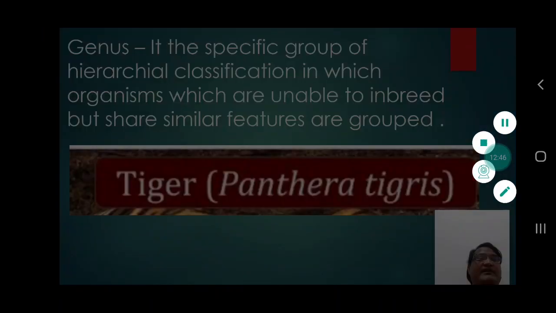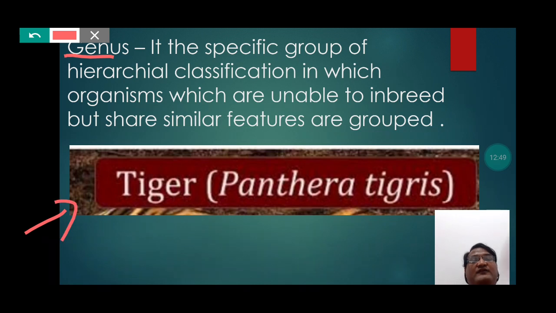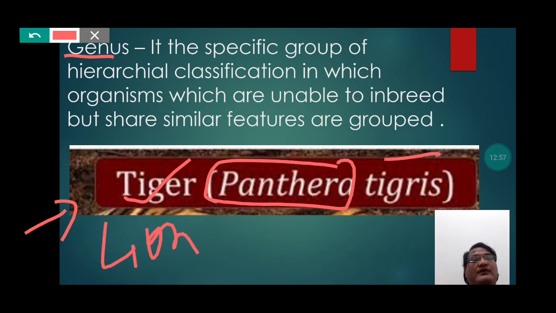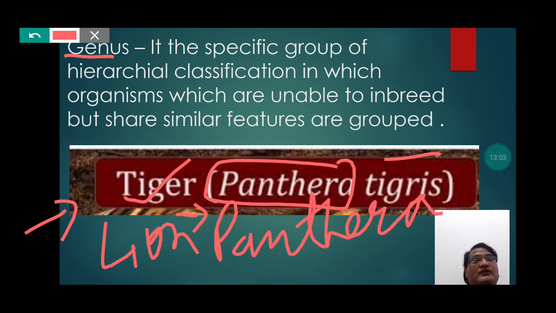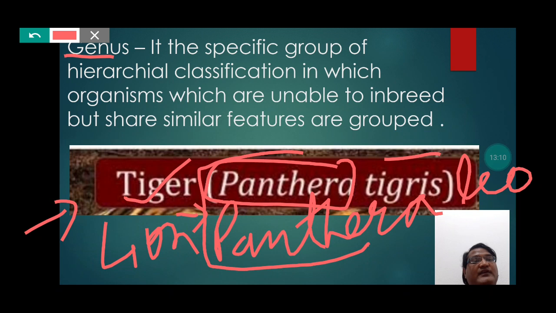Students, we can understand the concept of genus with the help of this picture, where the tiger is Panthera tigris and lion is Panthera leo. So students, the genus in lion and tiger is the same, Panthera.